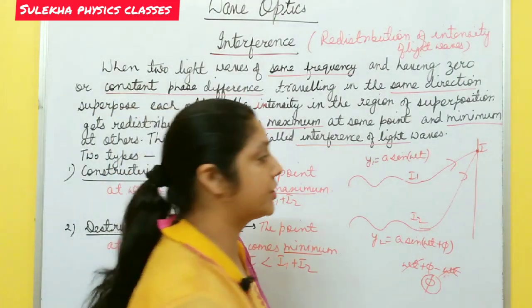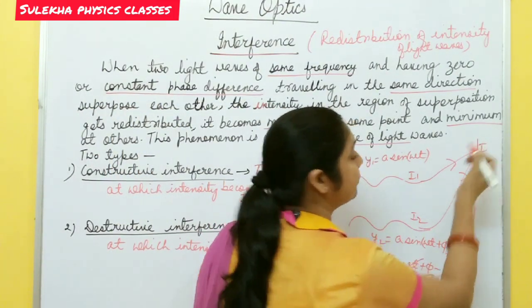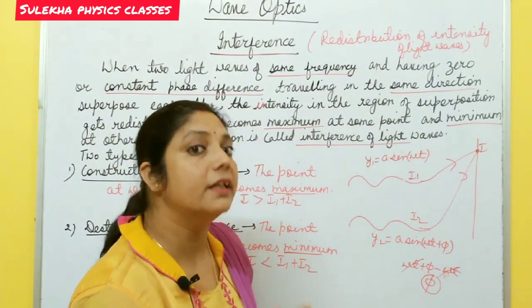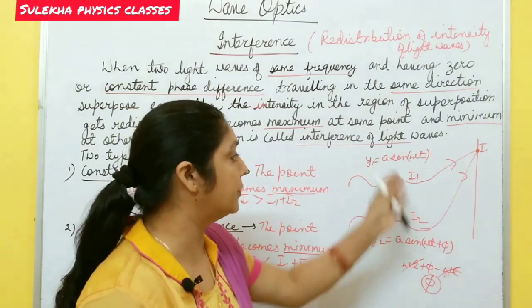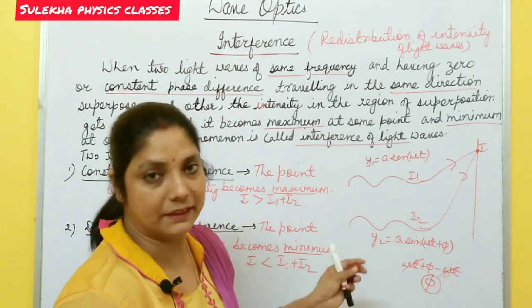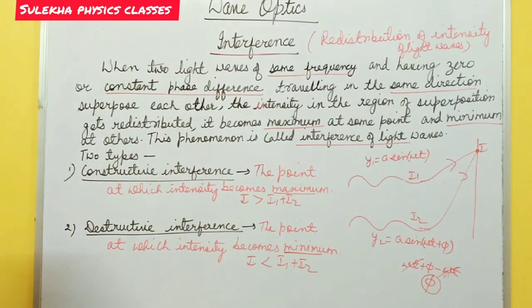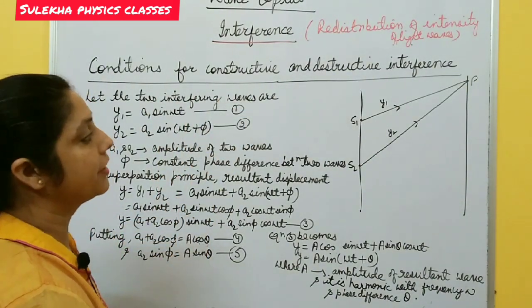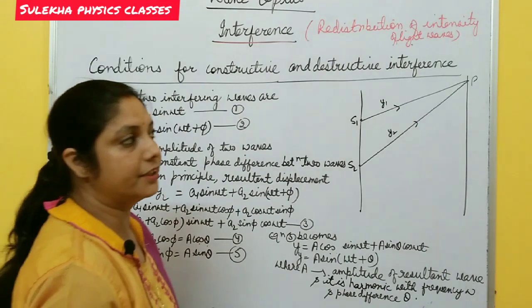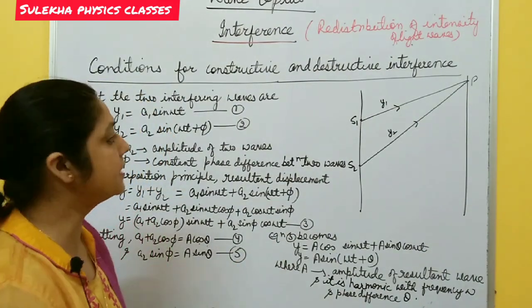Suppose at this point interference takes place; is it constructive or destructive? We are going to derive this mathematically. Note this. So now, the conditions for constructive and destructive interference.